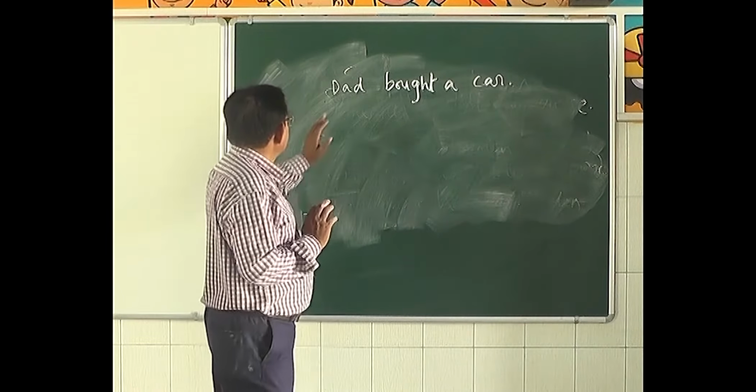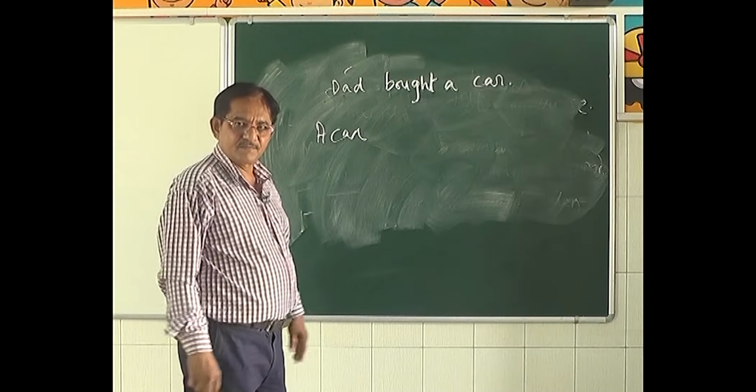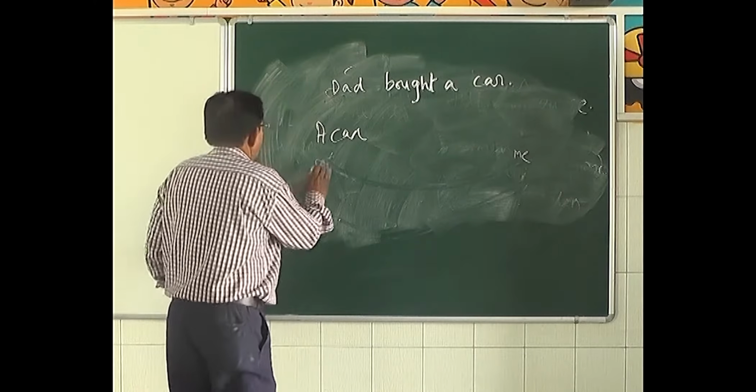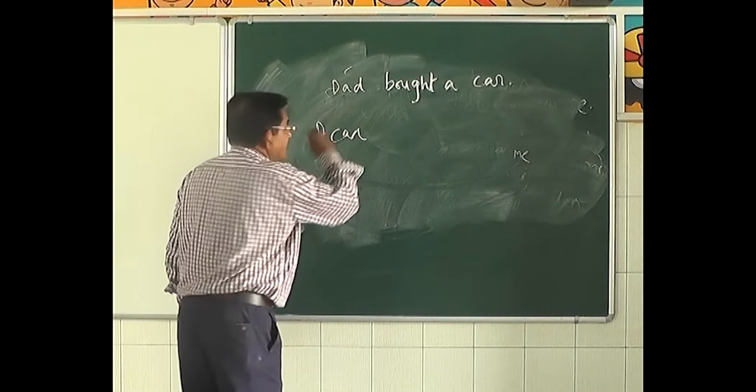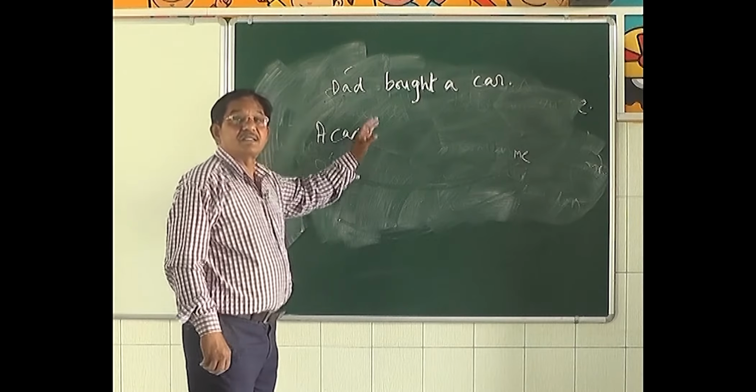Dad is the subject and a car is the object. Now, the second step is to swap them, interchange their positions. So, you bring a car here. We have to put an auxiliary verb here.